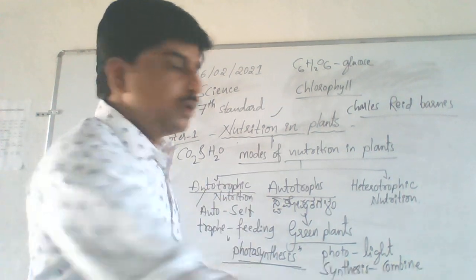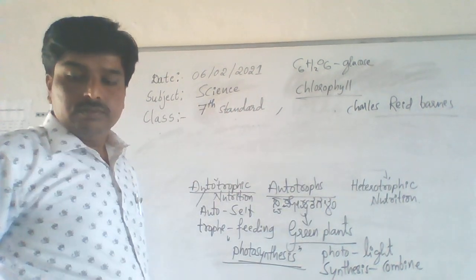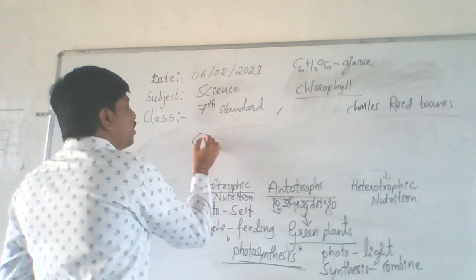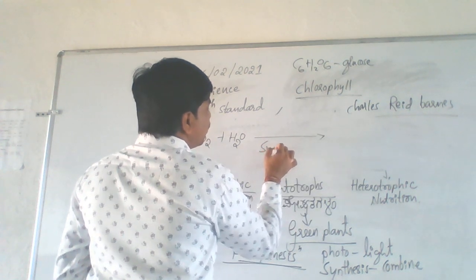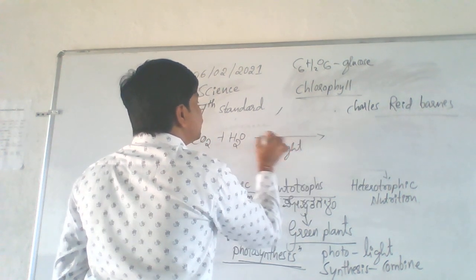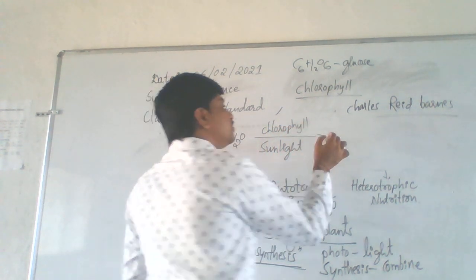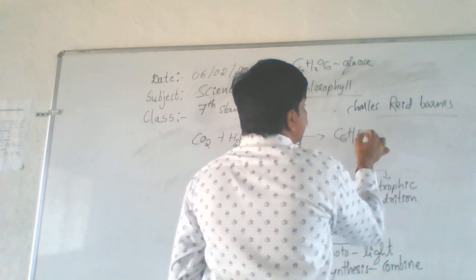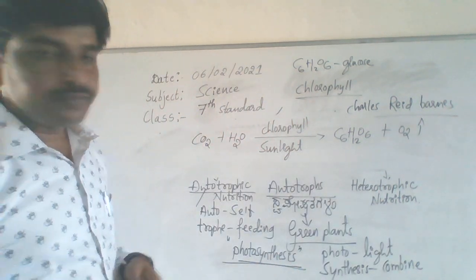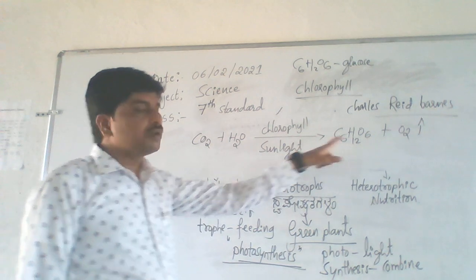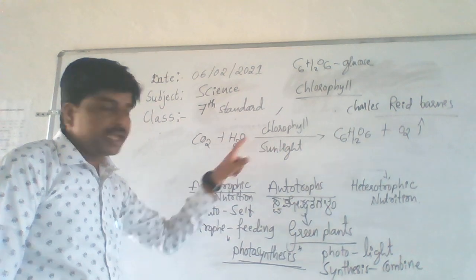See, wait, I will write the reaction of this photosynthesis. Carbon dioxide plus water, sunlight, chlorophyll. And they produce what? C6H12O6, and they release oxygen gas. This is the chemical reaction of photosynthesis. Just practice and remember this reaction.